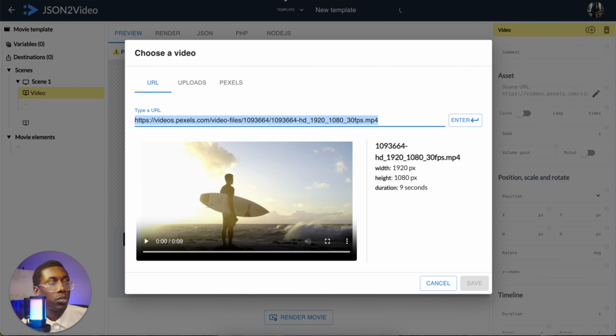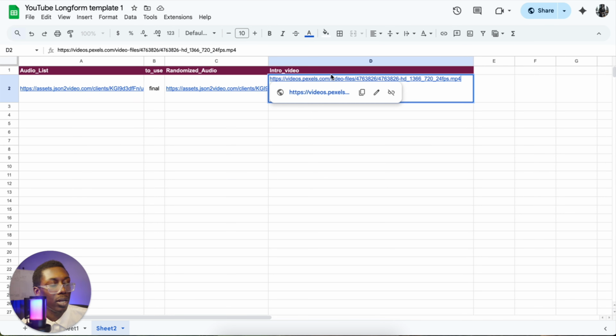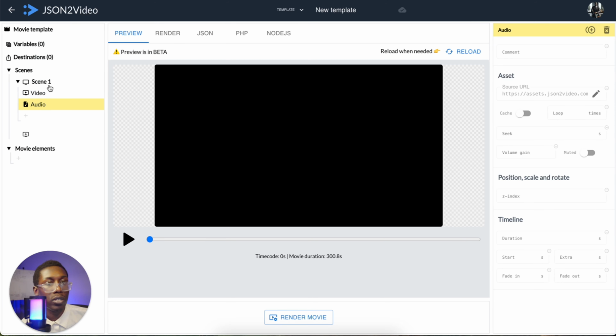You would copy this URL and take it over to the Google sheet number 2. And then you would paste that video in right here. Paste that as a link. Make sure that it's as a link. And then next, you would come back over to JSON to video.